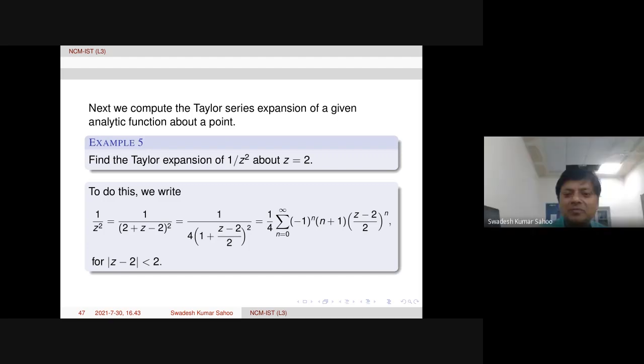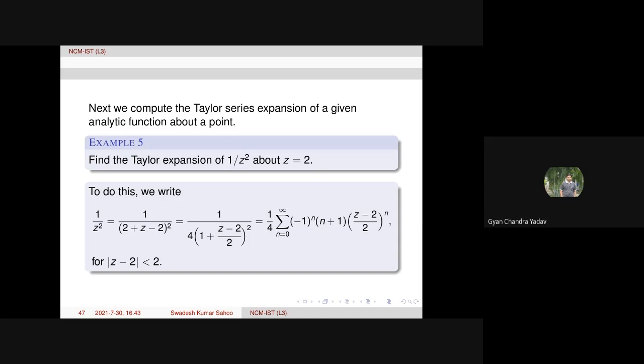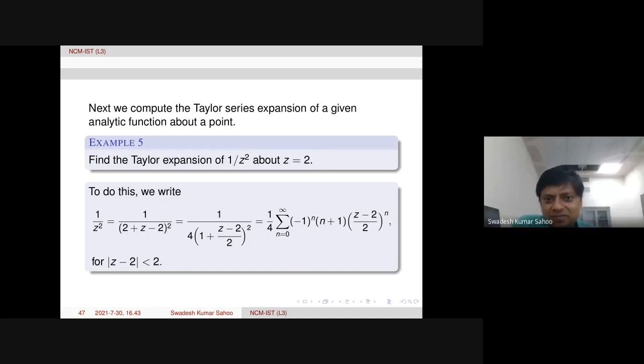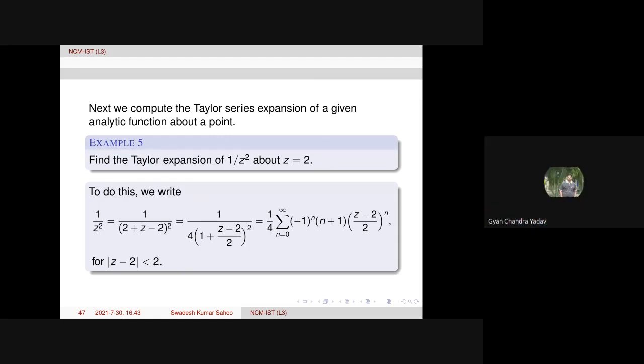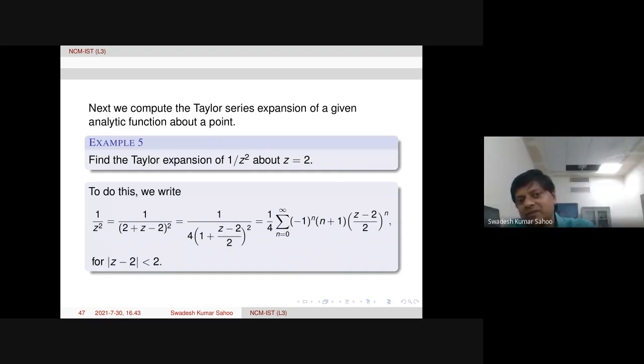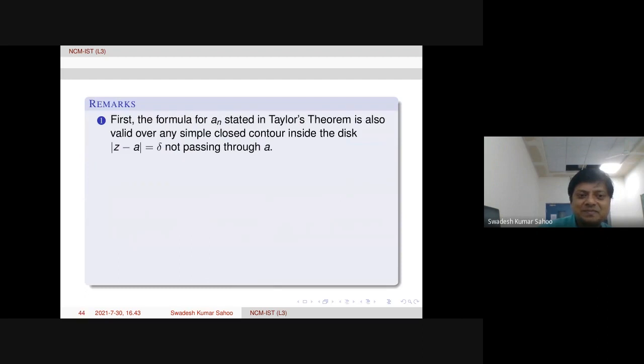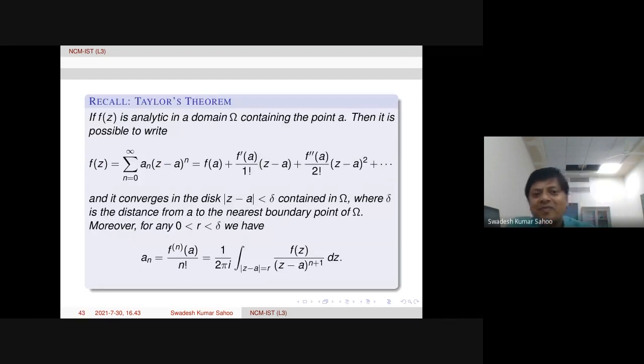Sir, can we compute the series expansion of 1 upon z square by the formula given in Taylor's series? Yes, one can compute. About z equal to 2 means instead of f of 0, you need to take f of 2 in the formula. F of z has some formula, so f of 2 you need to take. Here f of z is 1 upon z square. But about z equal to 2, look at the formula. That means small a will be 2.